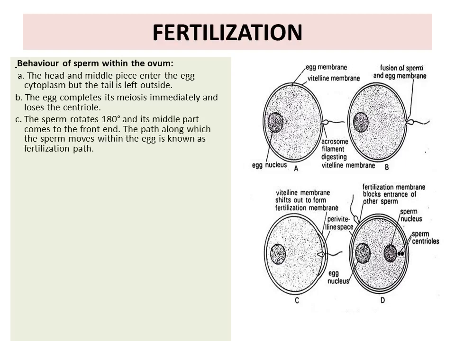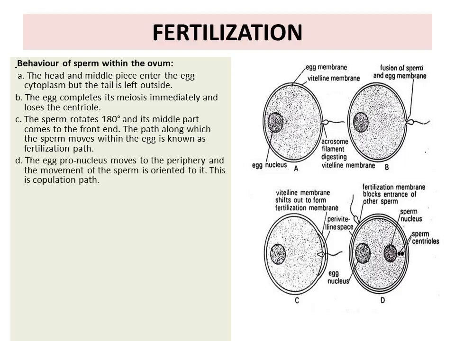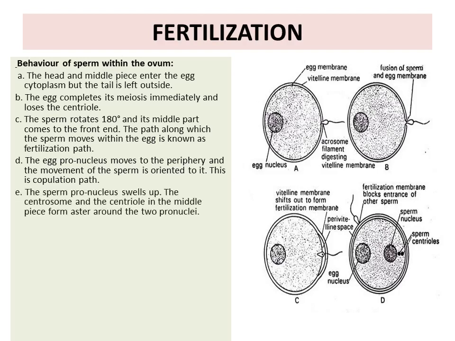The path along which the sperm moves within the egg is known as the fertilization path. The egg pronucleus moves to the periphery and the movement of the sperm is oriented to it. This is known as the copulation path. The sperm pronucleus swells up. The centrosome and the centriole in the middle piece form asters around the two pronuclei.